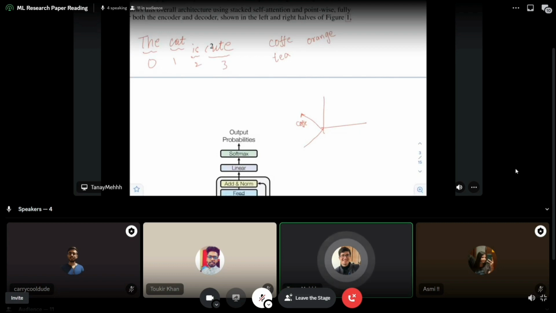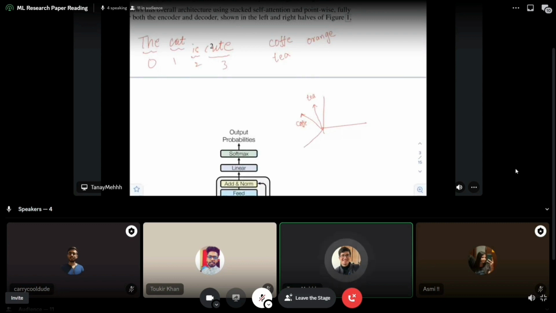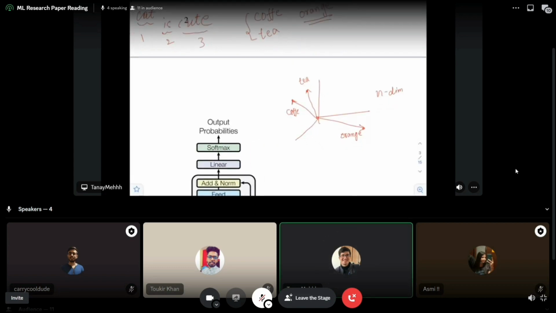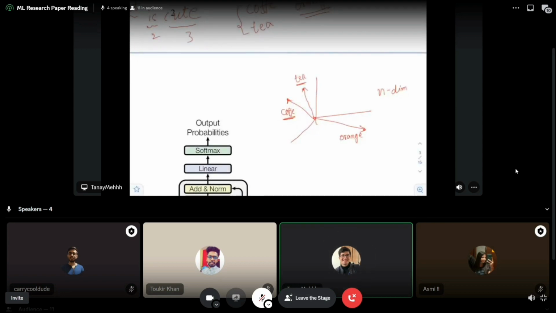The other vector will be tea, and it will be kind of close to coffee because coffee and tea are more or less not similar, but they are in the same category. And the vector orange will be way far, because orange, tea, and coffee are not similar. Like coffee and tea are in the same category, orange is way far, right? So these positions in this n-dimensional vector space basically tell us how important each and every word is. So the relative position of these word vectors tells us how similar a word is to another one, right?